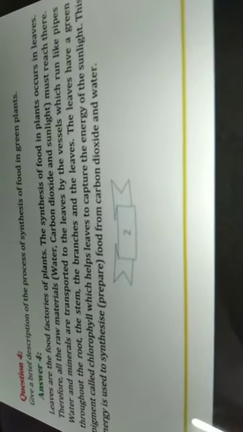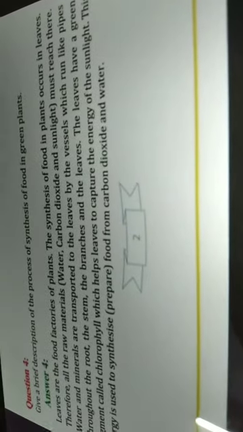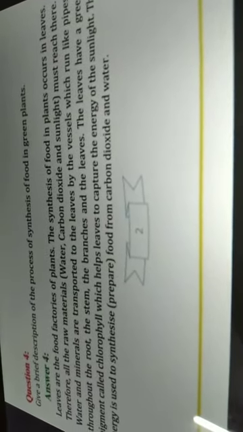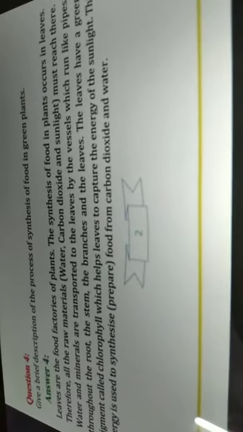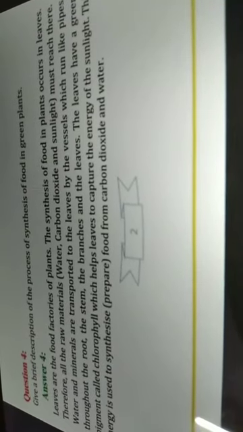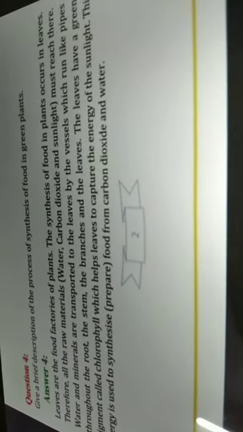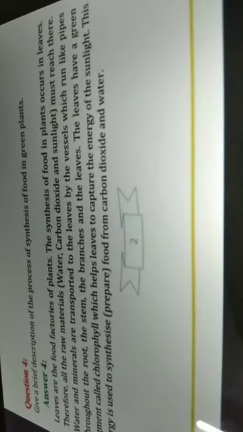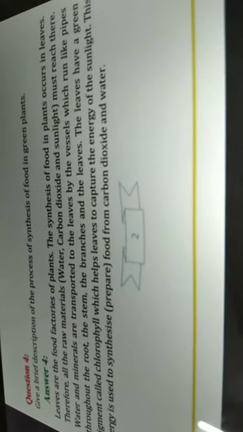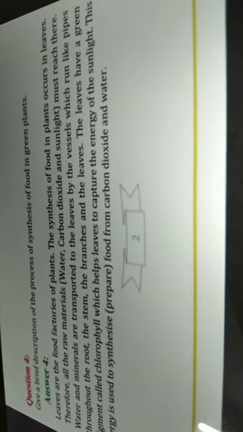So in the plant or tree, a pipeline-like vessel transports the water and minerals from the root to the leaves. The leaves have a green pigment called chlorophyll which helps leaves to capture the energy of sunlight. This energy is used to synthesize, means to prepare, food from carbon dioxide and water.